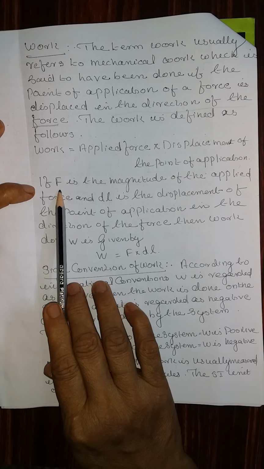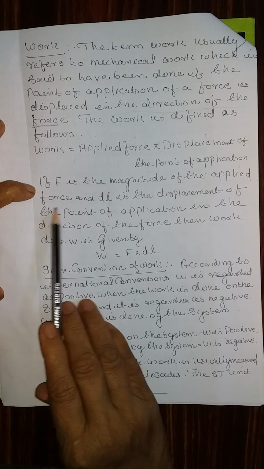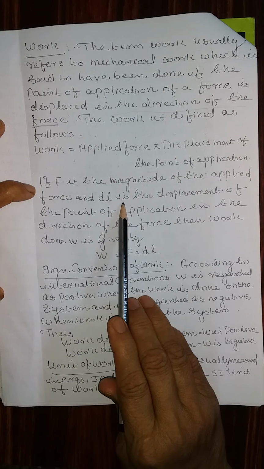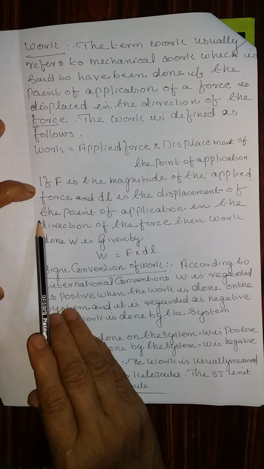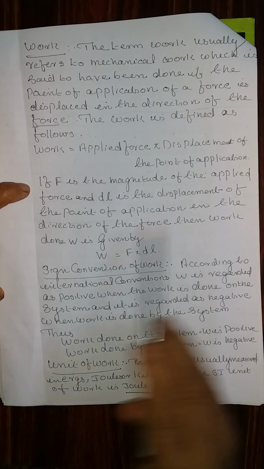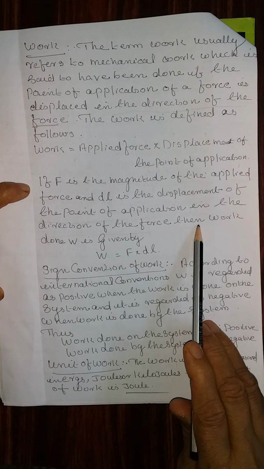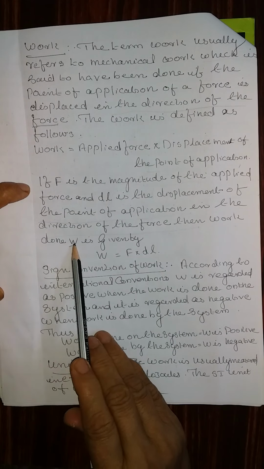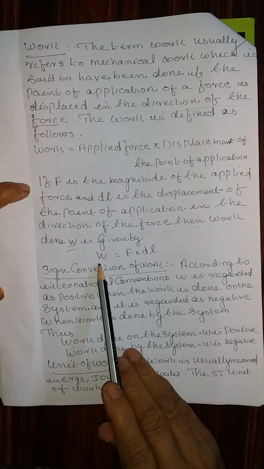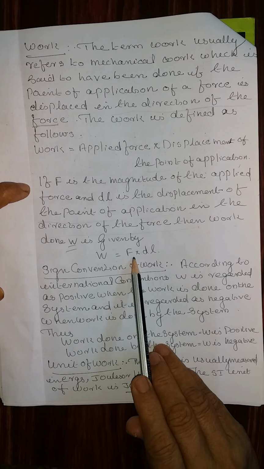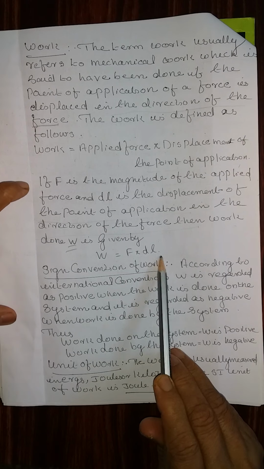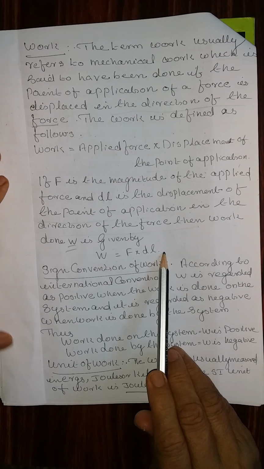If F is the magnitude of the applied force and dl is the displacement of the point of application in the direction of the force, then work done W is given by W is equal to F into dl. That is how work is defined.